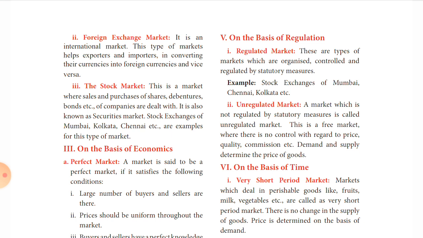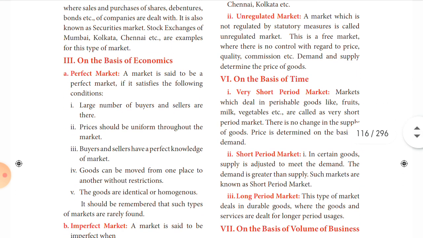Next, let us move on to the next basis, on the basis of economics. On the basis of economics, we have two topics. The first one is perfect and the second one is imperfect. A perfect market deals with the same goods or services, note the point, same goods or services at the same cost or price. It can be any goods, but they are all the same.